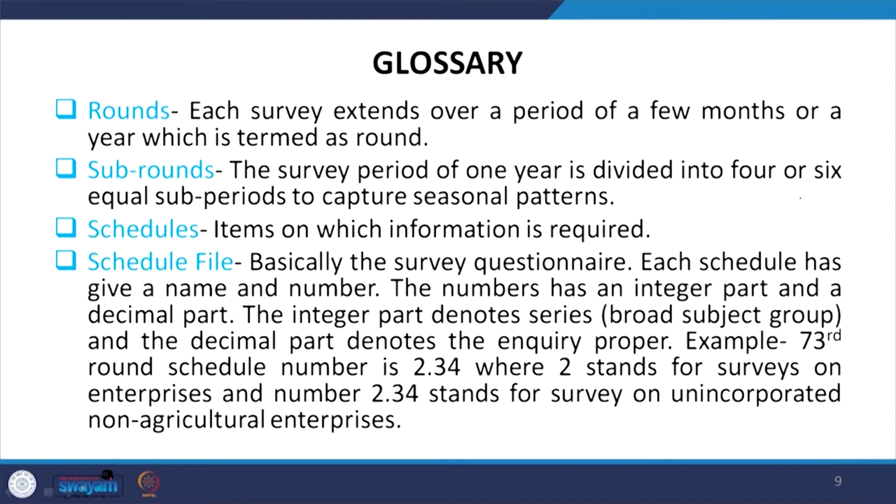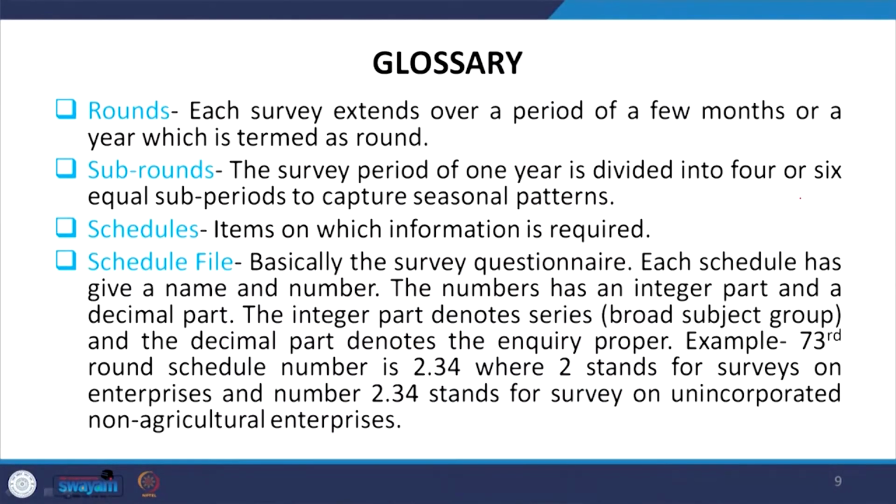So, 4 quarters especially for the urban areas. They considered 4 quarters for rural as well as for urban, but in rural the persons are different. Whereas in the urban the persons are the same, it is repeated. And in the case of schedules, the item on which information is required is very important and contained in the schedule number.